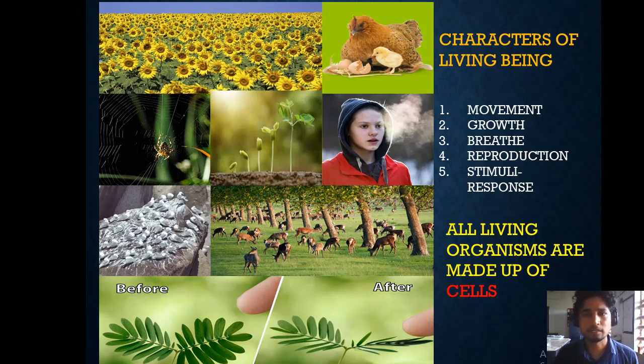This life has been passed on from then to here because of only one important process, that is reproduction. Reproduction gives rise to a new young one, and this young one also attains reproductive capacity and gives rise to a new young one. That's how life is sustaining on this biosphere. It is a very important attribute of any living organism.